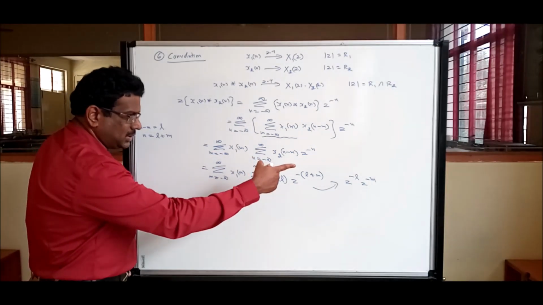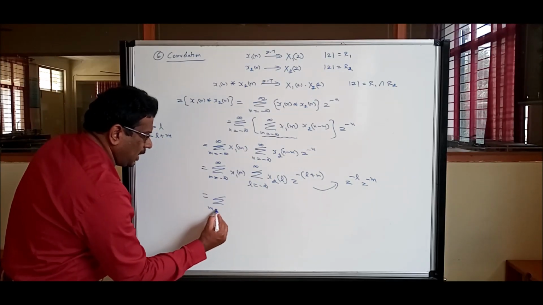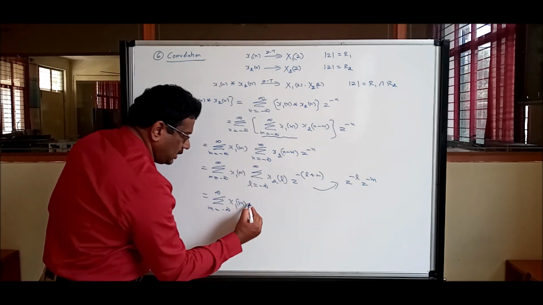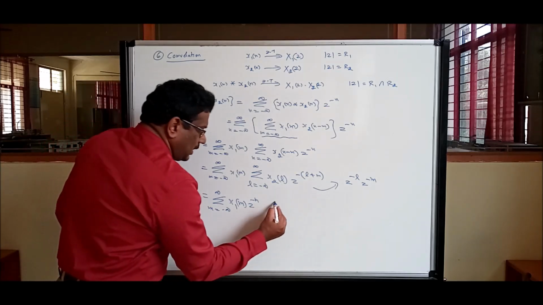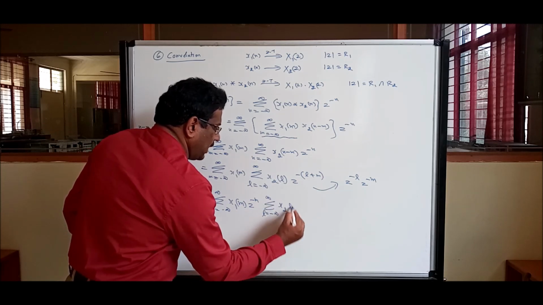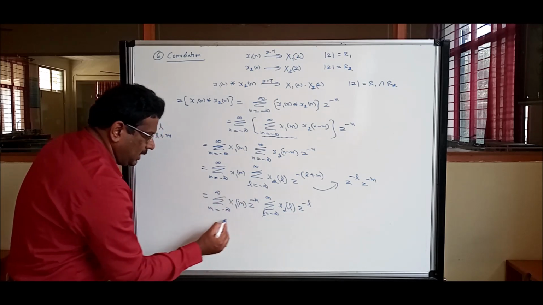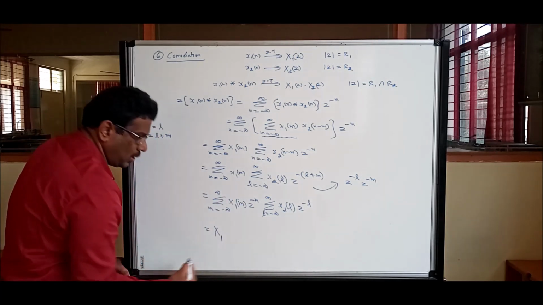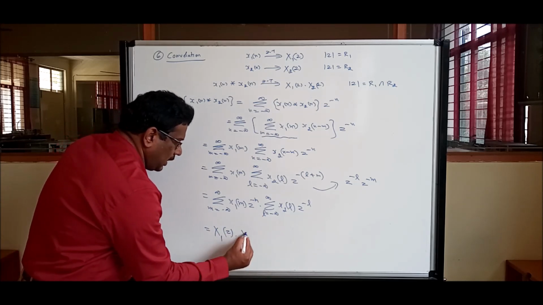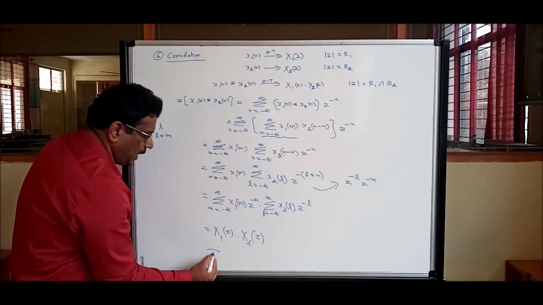The last term is a function of m, independent of L, so we can bring it out this way: summation m equal to minus infinity to infinity x1 of m, z power minus m, times summation L equal to minus infinity to infinity x2 of L, z power minus L. This resembles your Z transform formula for x1 of z, and this resembles the Z transform x2 of z.